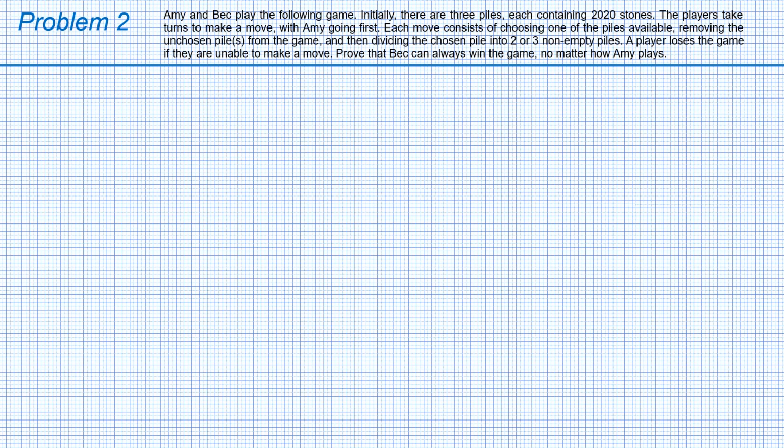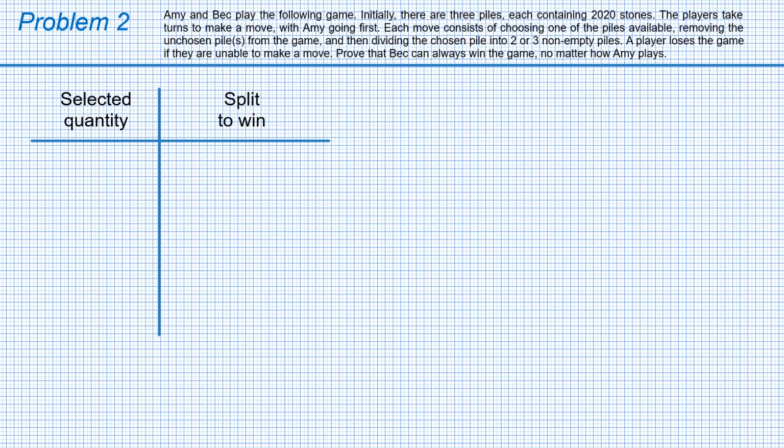Let's analyze the game first. We are going to fill in a table containing 2 columns. The left column, selected quantity, will contain the number of stones in the selected pile. The right column, split to win, will show how the selected pile has to be divided in order to win the game. The column will contain a dash if there is no way to win the game, provided of course the opponent plays correctly, making no mistakes. So let's start filling the table.